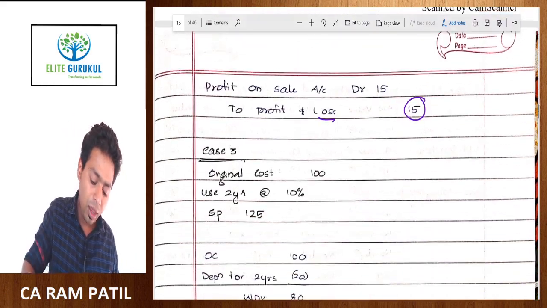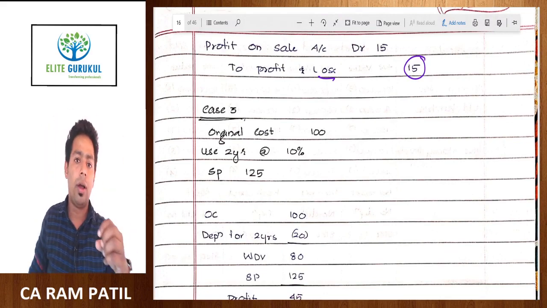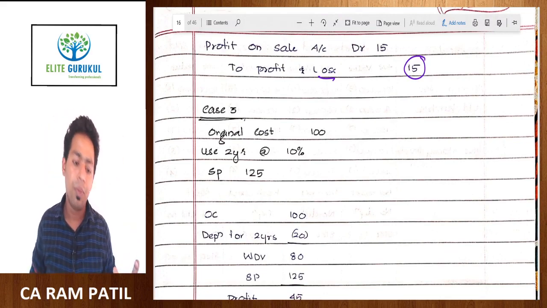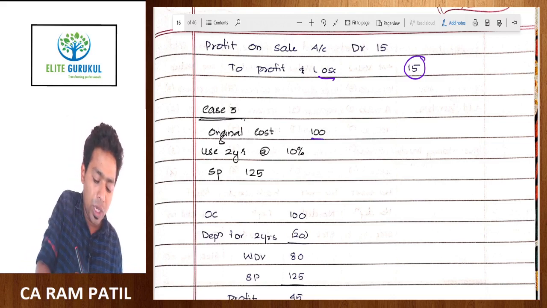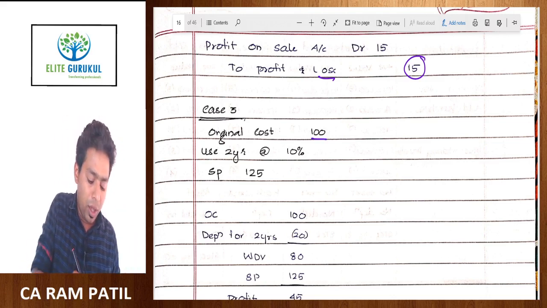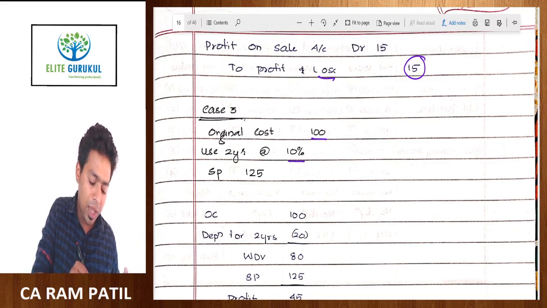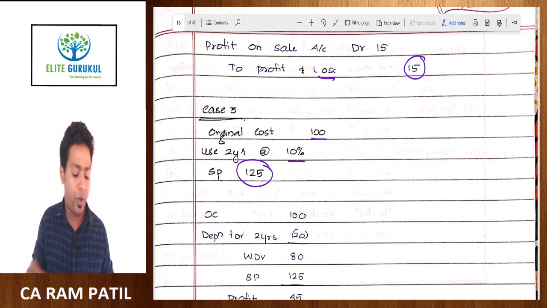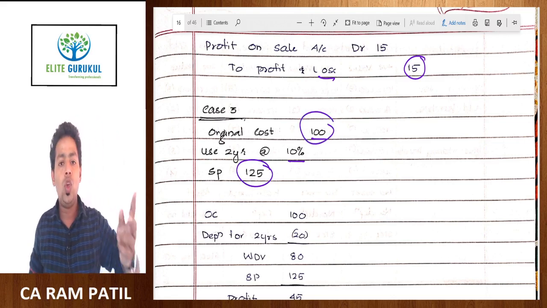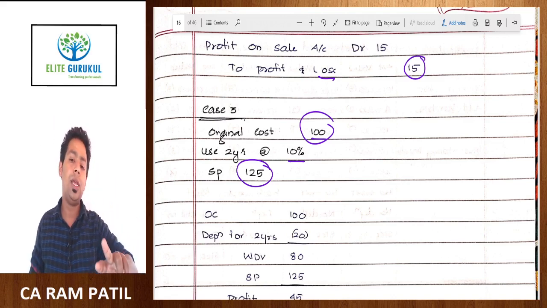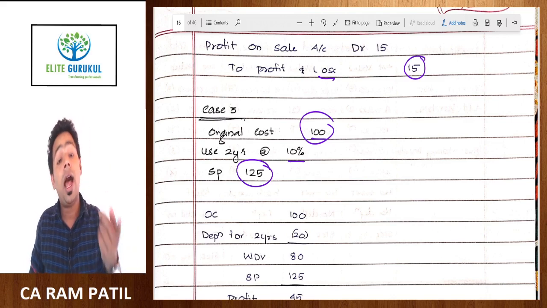Next one is a little weird transaction, or only a smart student knows about this entry which happens in accounts. Okay, so here original cost is 100 rupees. You are using this asset for 2 years, you will depreciate at a rate of 10%, and selling price is 125. If you observe here itself, something weird is happening. You have purchased the asset for 100 rupees, you had used it for 2 years, and now you are able to sell it at 125.